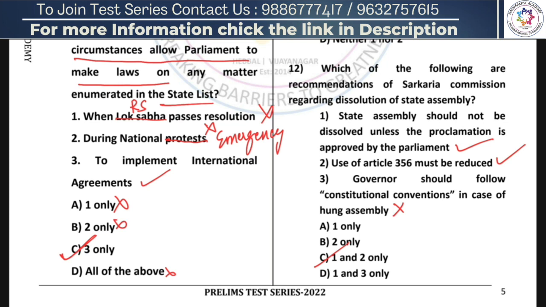So more on this, Sarkaria Commission recommended 3 important recommendations. First recommendation is that the state assembly should not be dissolved unless the proclamation is approved by the Parliament, which has not been implemented. This was a recommendation of Sarkaria Commission.